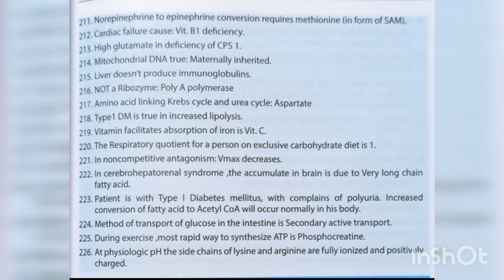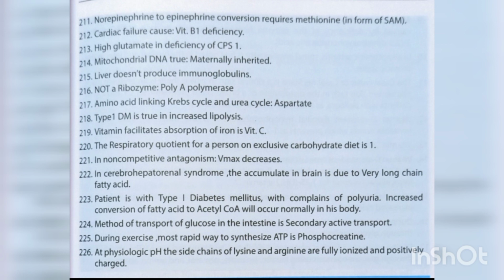In non-competitive antagonism, Vmax decreases. In cerebrohepatorenal syndrome, the substance that accumulates in brain is very long chain fatty acid. Patient is with type 1 diabetes mellitus with complaints of polyuria. Increased conversion of fatty acid to acetyl CoA will occur normally in his body.